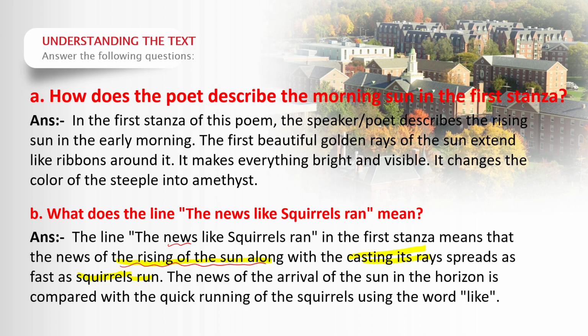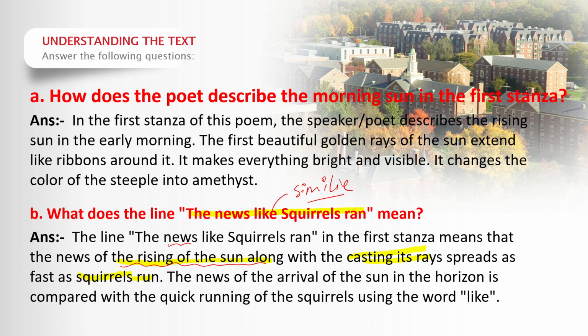So the news of the arrival of the sun on the horizon is compared. So this line, the news like squirrels ran, is a figurative line, and in it we can see the use of simile. So here the news of sunrise is compared with the running of a squirrel.